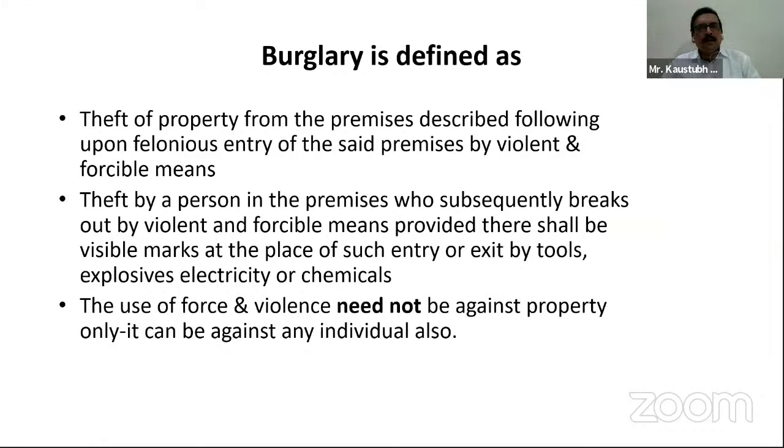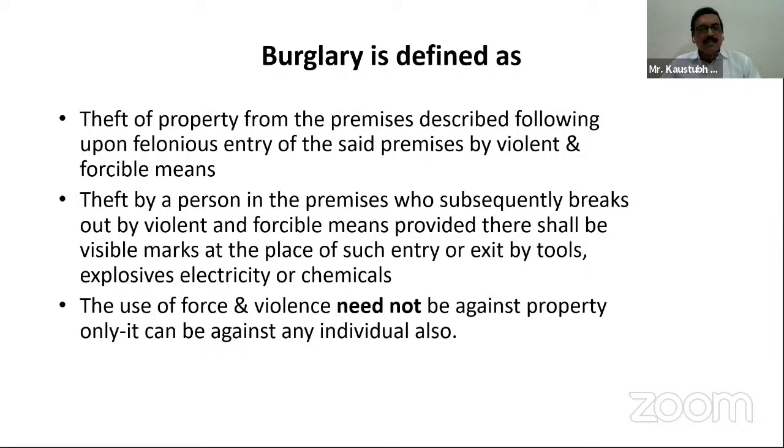Now, first of all, what is burglary? See, in our common term, if any burglary happens, we generally say theft. A theft occurs. But what is burglary? The definition is given as: burglary is defined as theft of property from the premises described following upon felonious entry of the said premises by violent and forcible means.